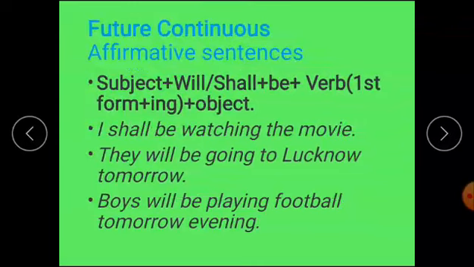Future continuous affirmative sentences. Structure: subject, will or shall, then be, after that verb first form plus ing, after that object. Example: I shall be watching the movie. Shall is used with I and we. With other nouns and pronouns, will is used. I shall be watching the movie. They will be going to Lucknow tomorrow. Boys will be playing football tomorrow evening.